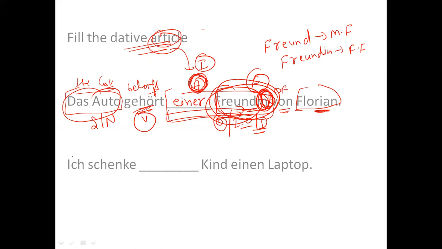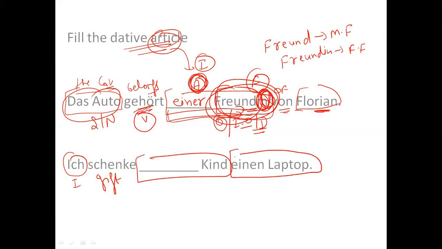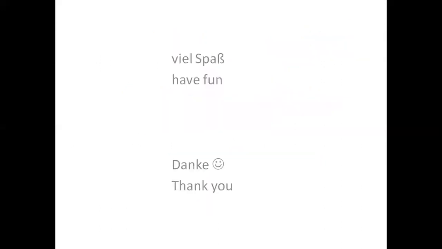Here, next sentence, it says ich. Ich is I. Schenke is gift. So I gift a child a laptop. So a child, child is neutral. Hence the answer would be einem. Right?